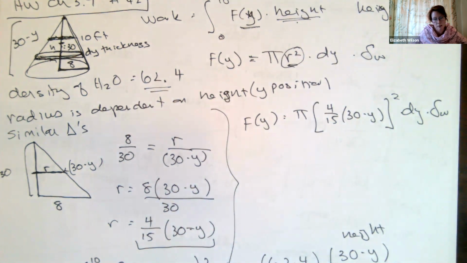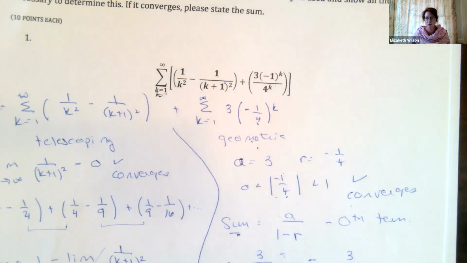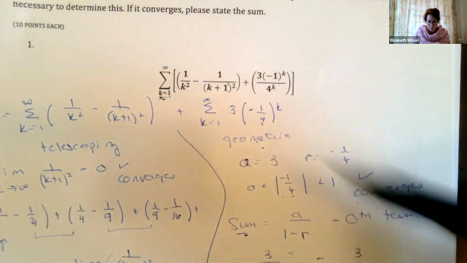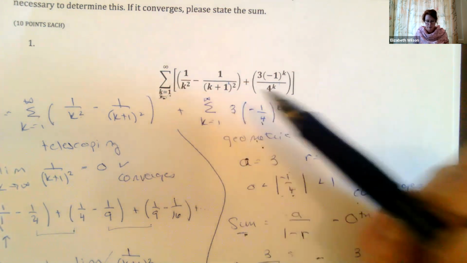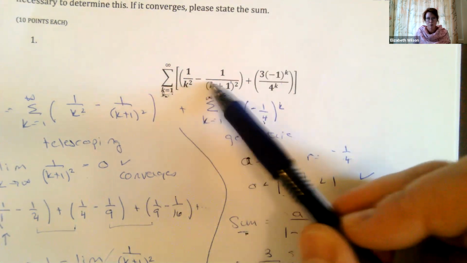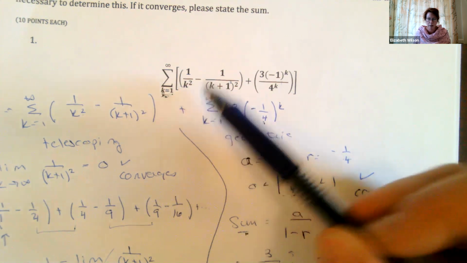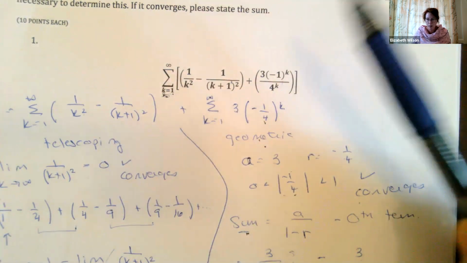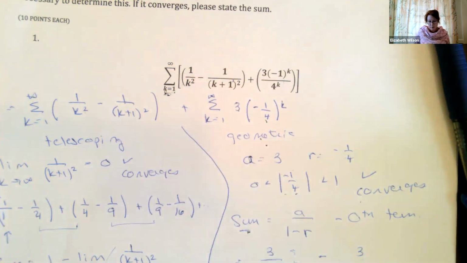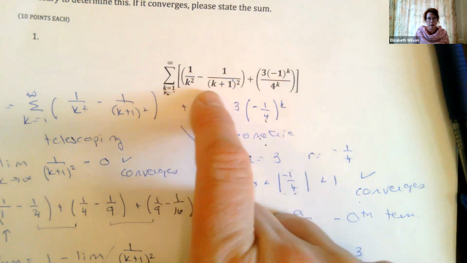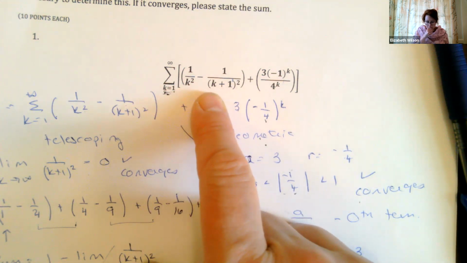So let me see. Well, this one isn't really fair because if we break this up into two individual series, they'll converge, right? This is usually comparison with a p series. This is a p series. This is a comparison to a p series, but we're subtracting two convergent p series. And then if you just had 1 over k minus 1 over k plus 1, for example, one of them is going to be a p series, the other one will be a comparison to a p series.